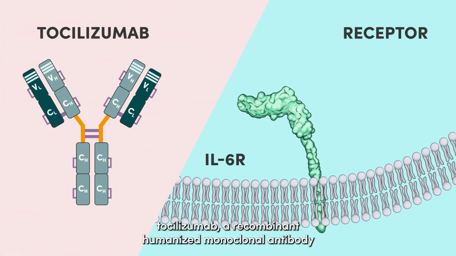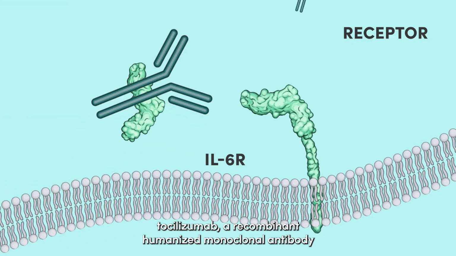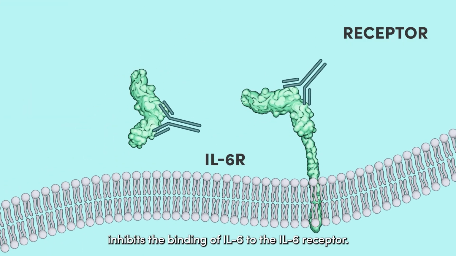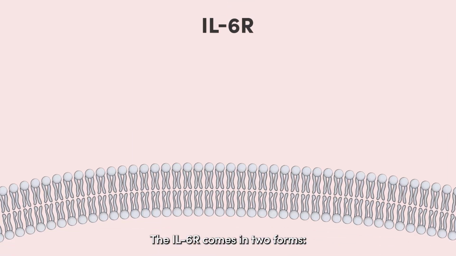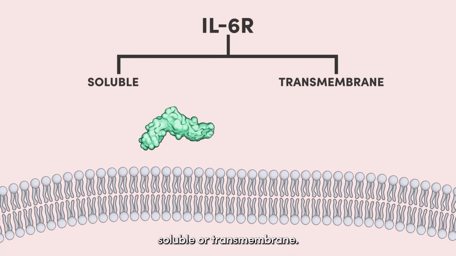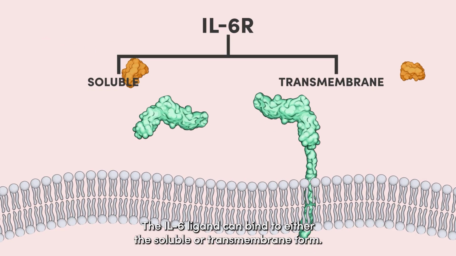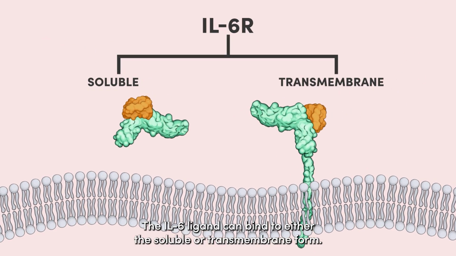Tocilizumab, a recombinant humanized monoclonal antibody, inhibits the binding of IL-6 to the IL-6 receptor. The IL-6R comes in two forms, soluble or transmembrane. The IL-6 ligand can bind to either the soluble or transmembrane form.